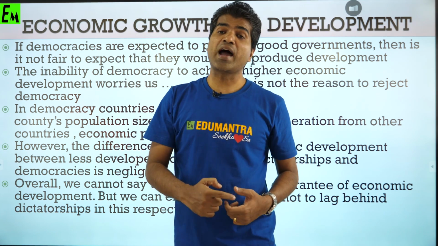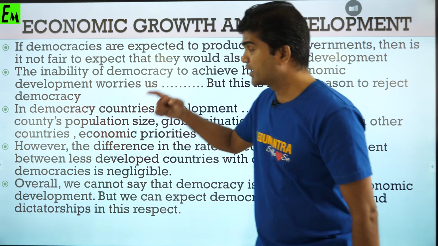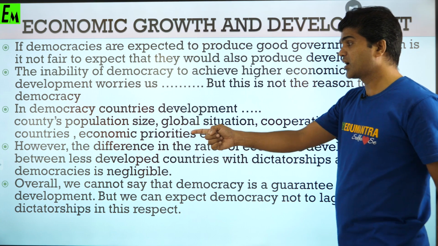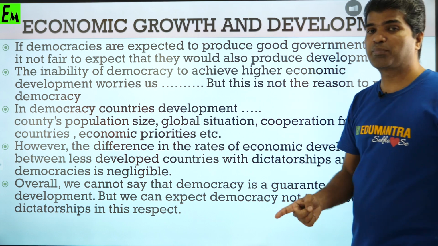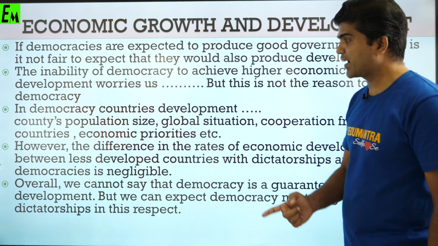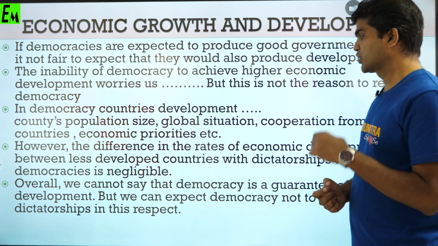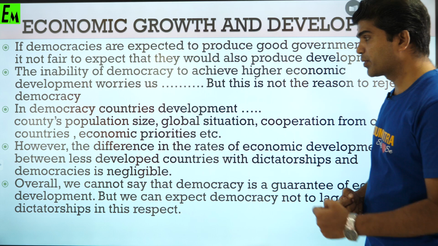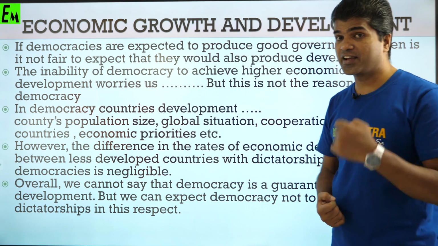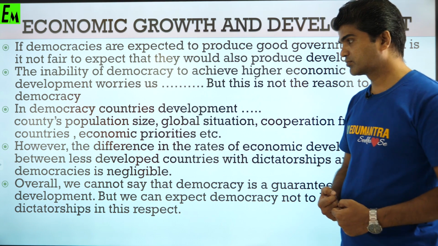So you have to keep in your mind that in a democratic form of government, development depends on certain factors: the country's population size, the global situation, cooperation from other countries, and the economic priorities.